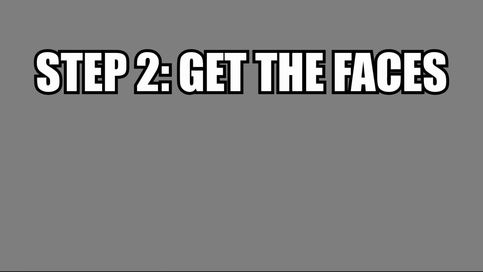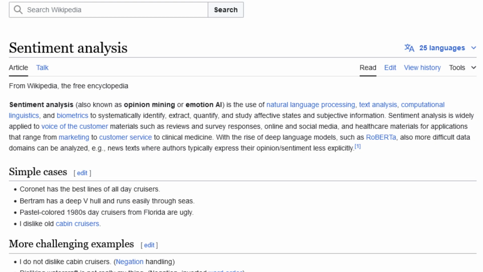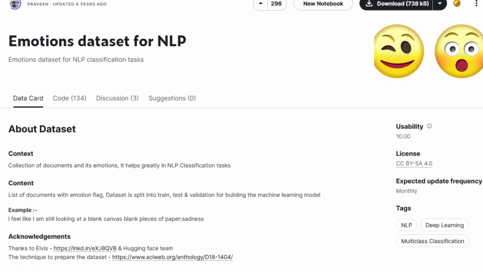We're going to go ahead and implement something known as sentiment analysis. Sentiment analysis is the process of analyzing text to try to predict what kind of tone or emotion that text is conveying. For example, if a comment says, "This video is amazing," then we can perceive this comment as positive. On the other hand, if the comment says something along the lines of, "I hate Rage comics," then we can perceive that comment as negative. We can take this a step further and try to get more specific categorizations. I went to Kaggle.com and found a sentiment analysis dataset that has training data with multiple emotions. These emotions are anger, fear, joy, love, sadness, and surprise.